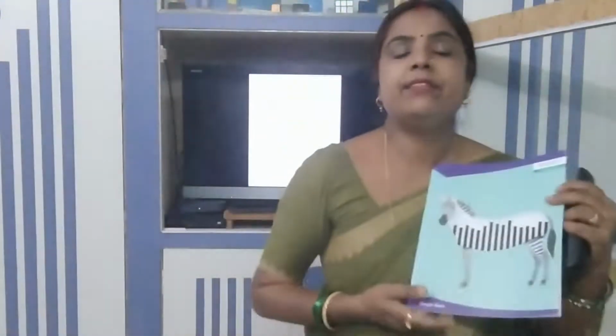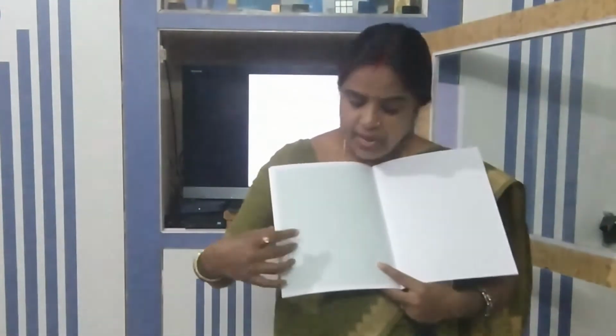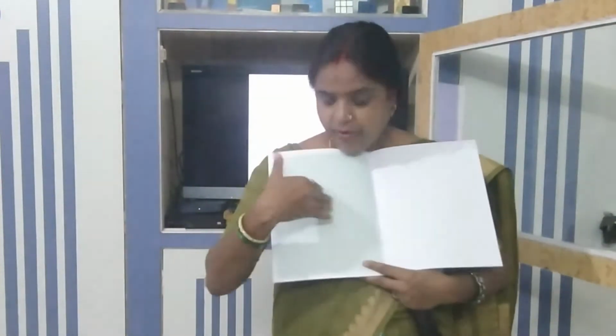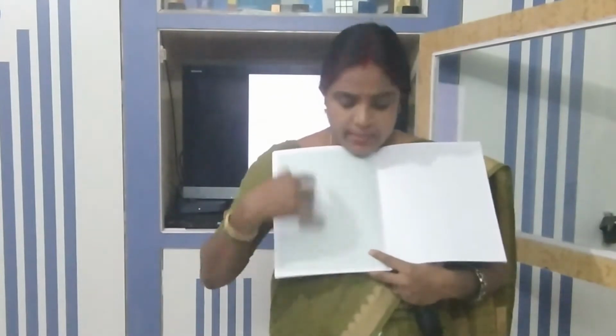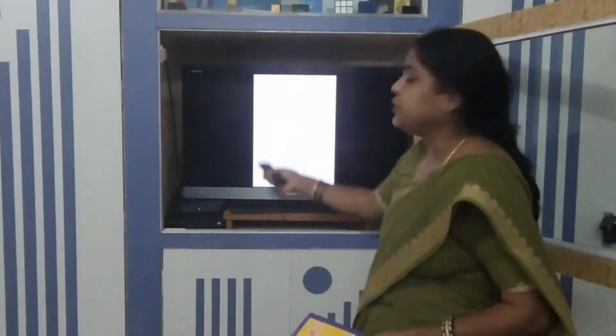Now you are in class 4 and you might have received this book from the school. This is a graph book. As we have done geometry in the geometry copy, we will do the data handling chapter in the graph copy. The graph copy is of two sets. One page we are going to write and one page we are going to draw. This page has equal size of squares. This is your graph sheet.